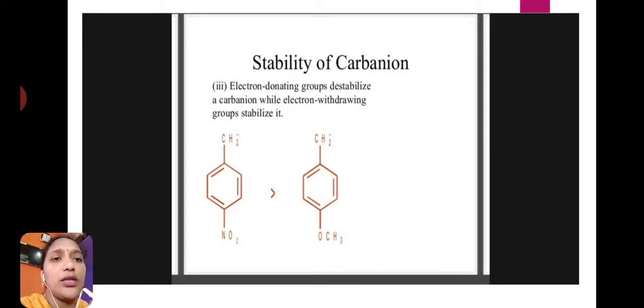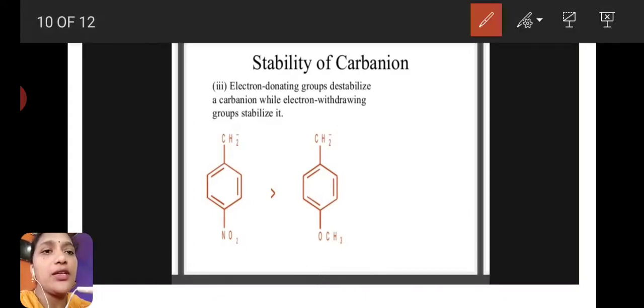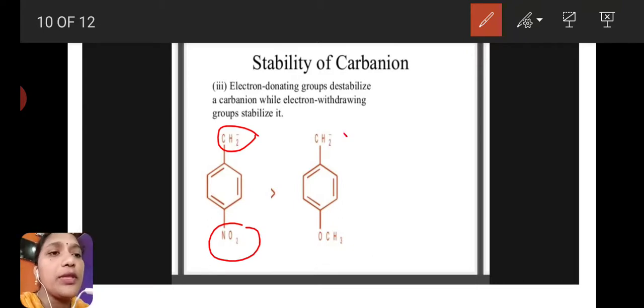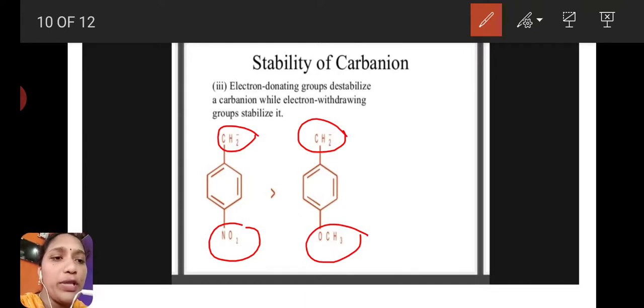Okay, here this compound is having CH2 minus and an NO2 group. This compound is CH2 minus and a methoxy group, OCH3. Here this is the electron withdrawing group, but here two are electron donating groups. That's why this first compound is greater than the second compound.